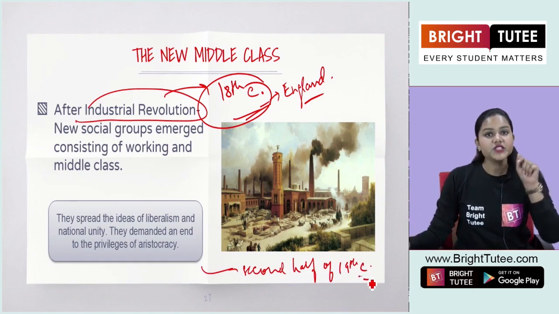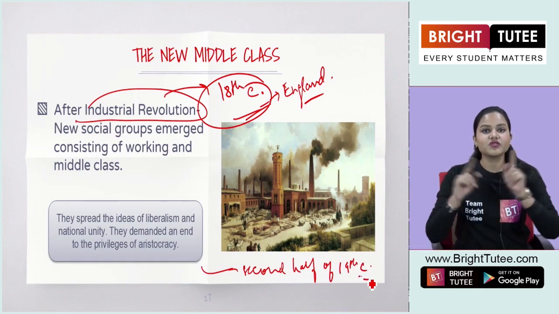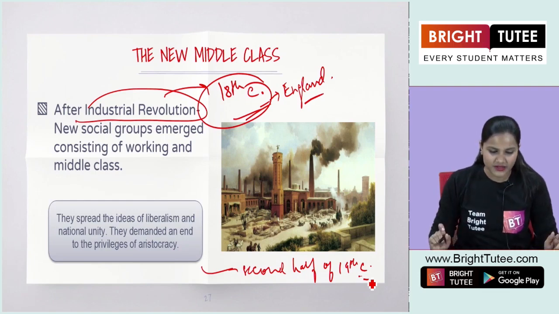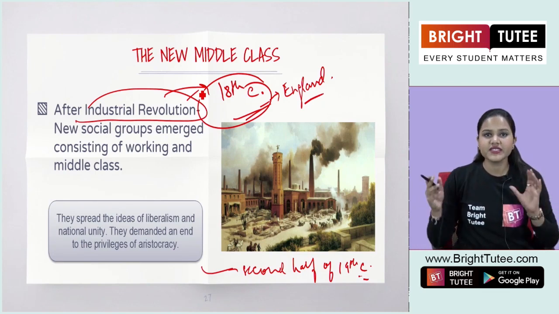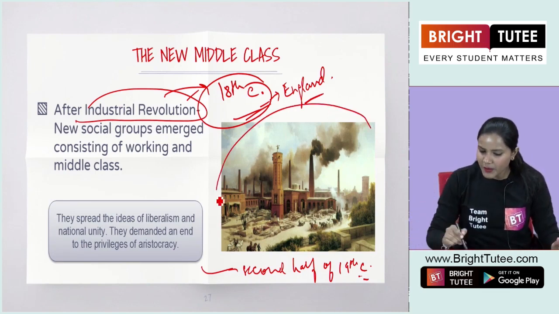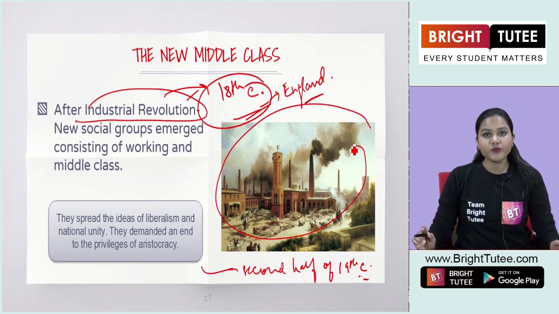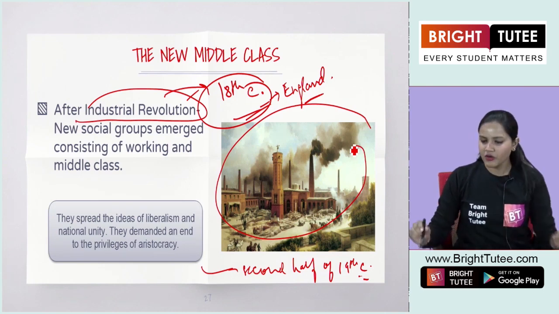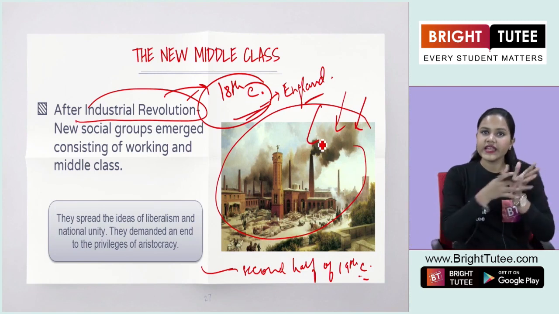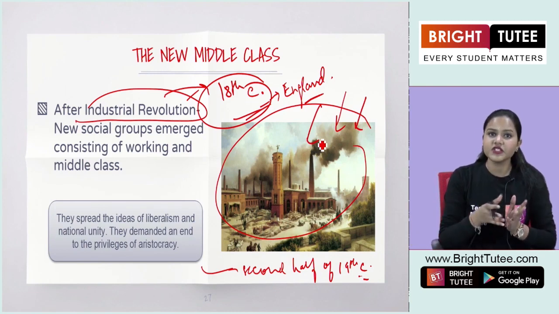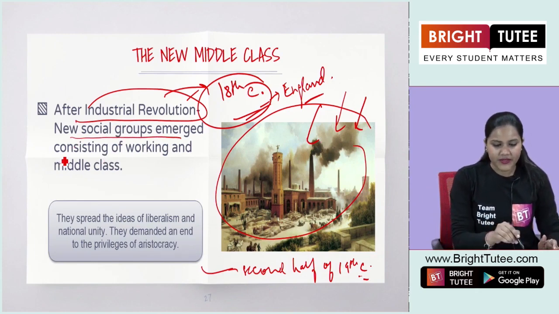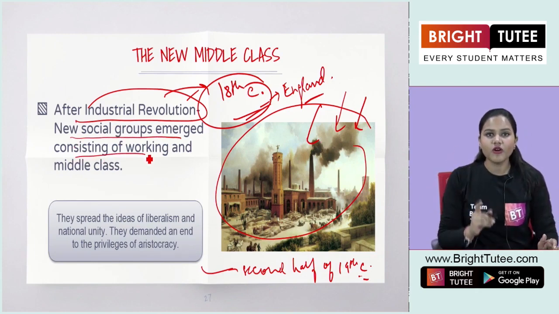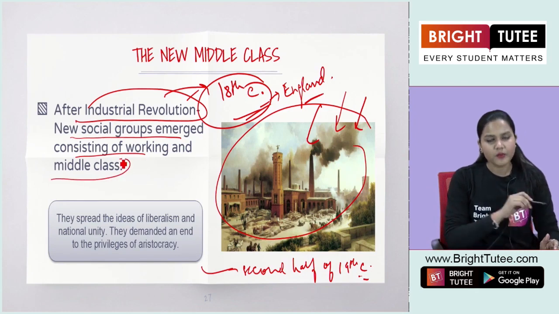And it was during this period that society was also changing. After the Industrial Revolution, a lot of industries came up, right? And with the coming up of industries, a lot of people started settling down in urban areas, right? So definitely industrialization and urbanization were going hand in hand. New social groups emerged, consisting of the working class and the middle class.